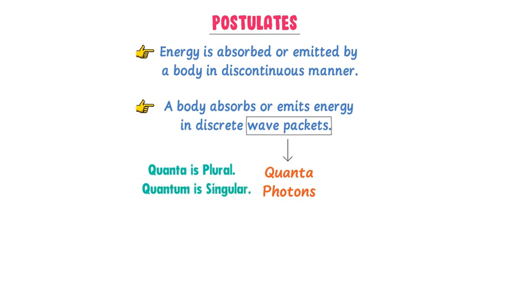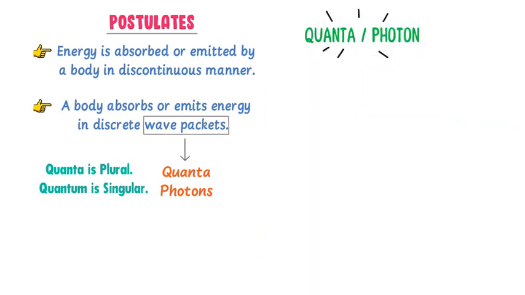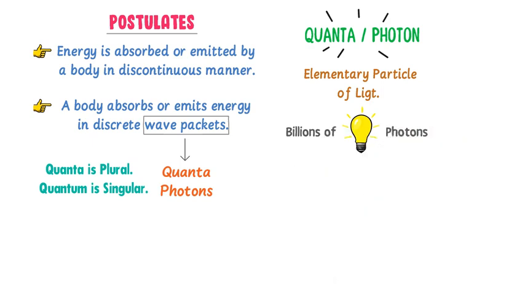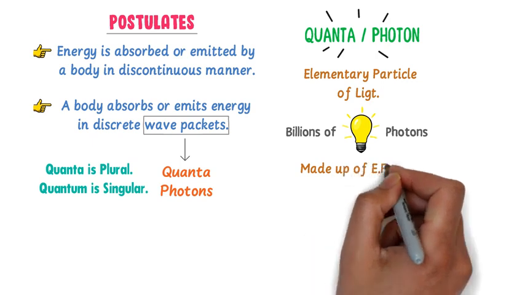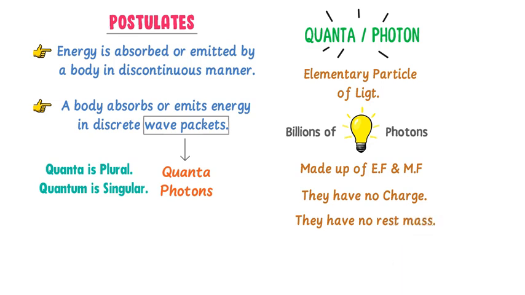So note it down that whenever I say quanta, quantum or photon in this lecture, it will always mean wave packets. Now what is quanta or photon? Well, photon or quanta is the elementary particle of light, or we can say it is the basic unit of light. It means that every light or radiation is made up of billions or trillions of photons. Photons are made up of electric field and magnetic field. They have no charge, they have no rest mass, and they travel at the speed of light.